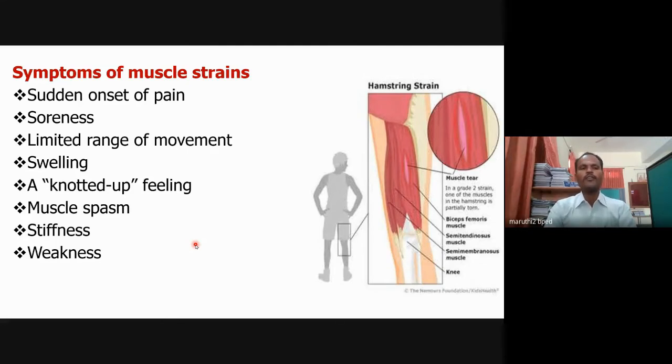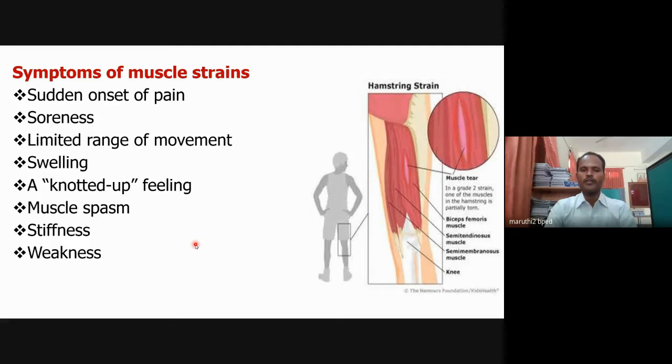So if you have symptoms of muscle strain, you don't go to play. It means you don't play exhaustively. You be in active rest. You should do some first aid. Then you take a rest. Then you go to play. Otherwise you don't play, because it will lead to some other problem.